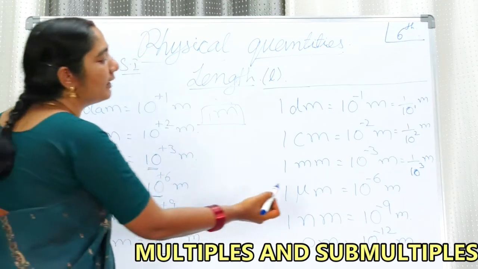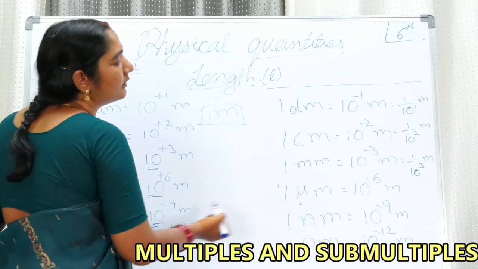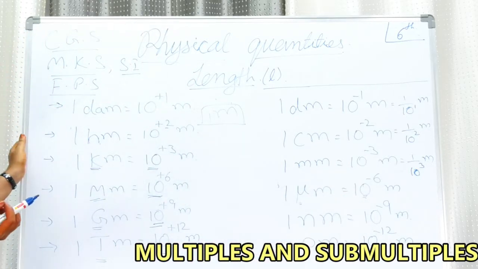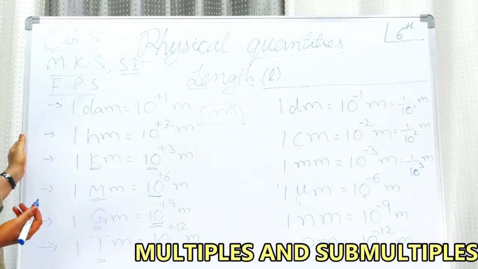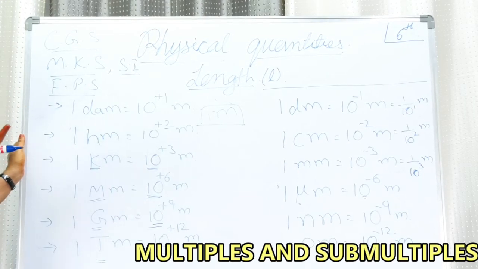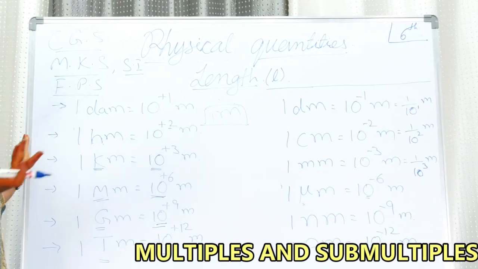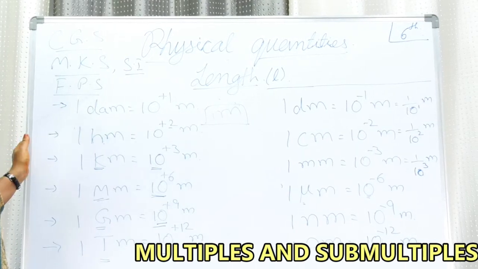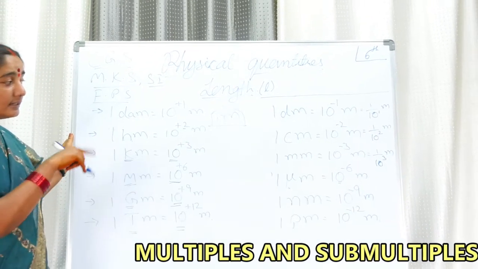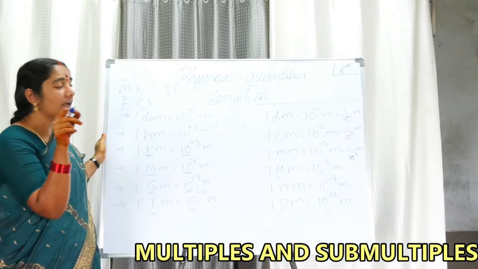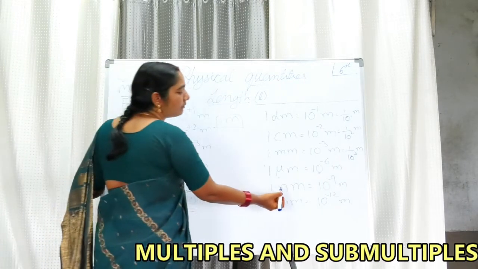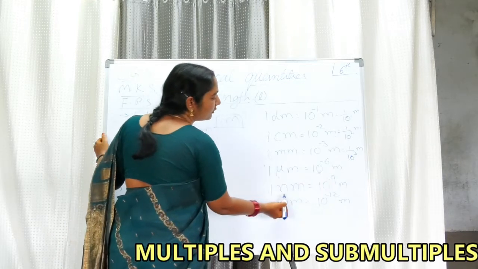Okay, now next one, micrometer. Micro is a very small quantity: 10 to the power of minus 6 meters. Generally, the wavelengths of, for example, X-rays and ultraviolet radiations are very small. We use micrometers, nanometers, and picometers in finding out the wavelengths because the values are very small. So in that way, 10 to the power of minus 9 stands for nanometer.